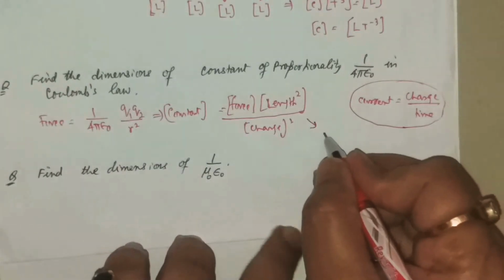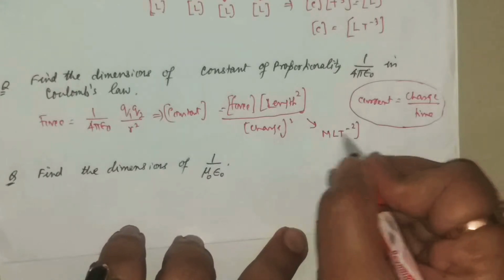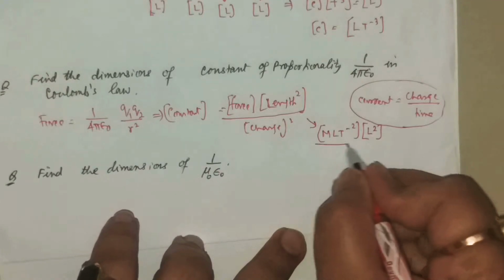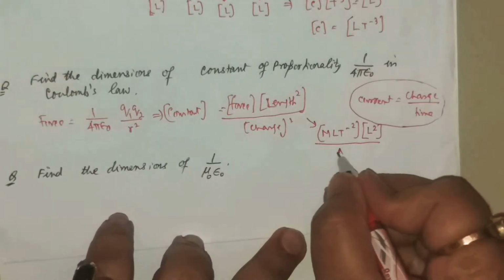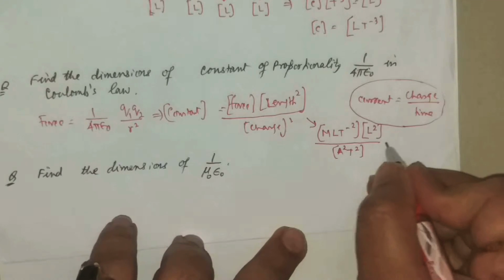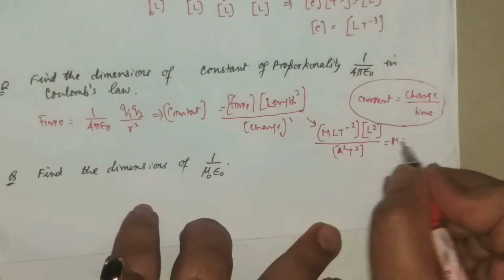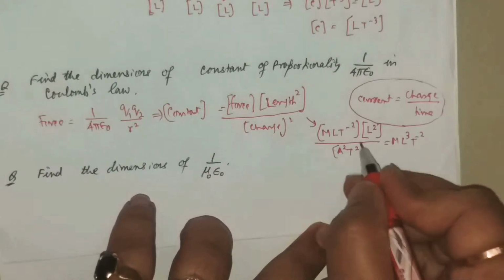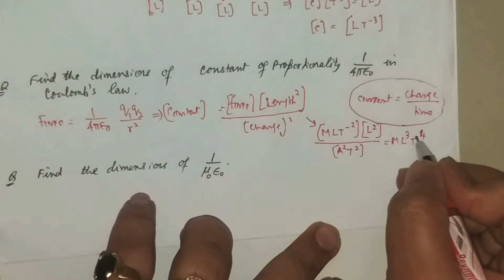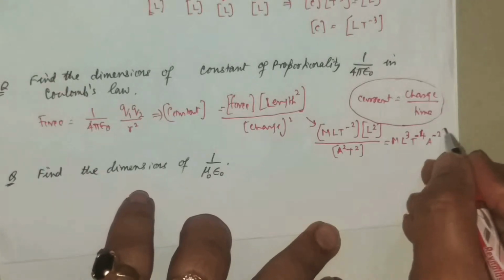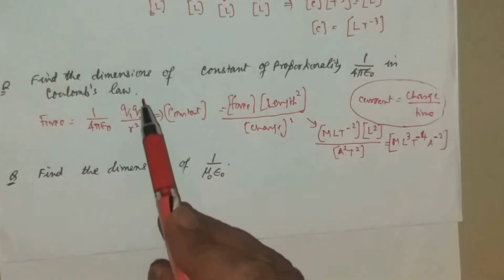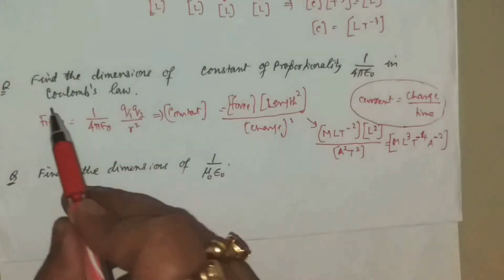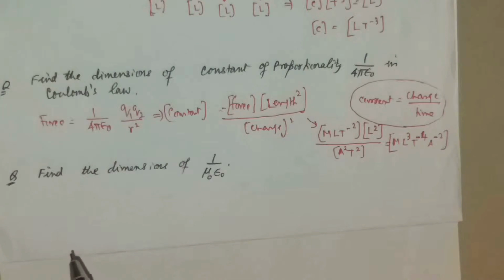So what can we say? Force, you remember, is M L T to the power minus 2. Length square means L to the power 2. Divided by charge square, and charge is A t, so it is A square t square. Let's arrange: M L to the power 3, T to the power minus 2 and minus 2, so T to the power minus 4, and A to the power minus 2. This is the dimension of this particular constant. It is related to Coulomb's law, the force between two point charges.